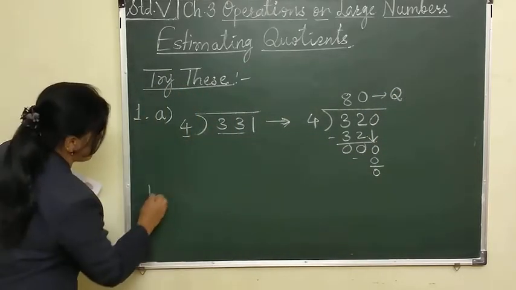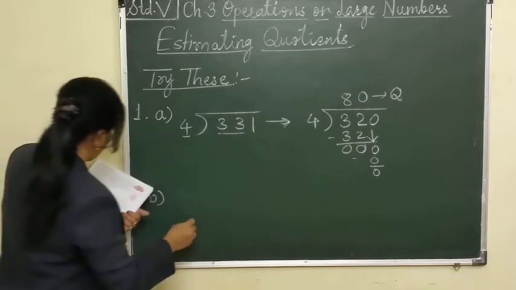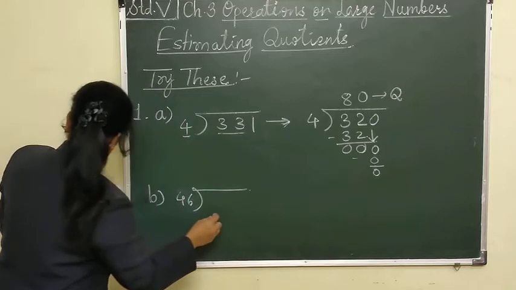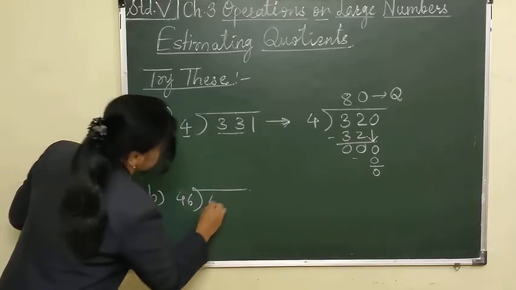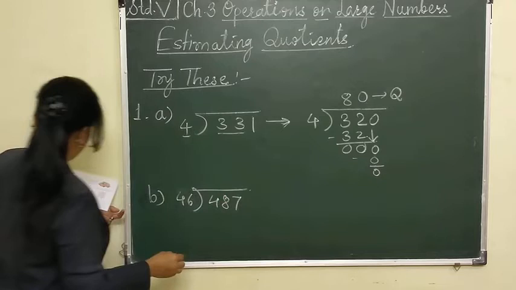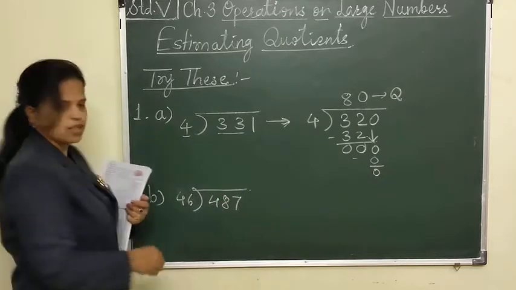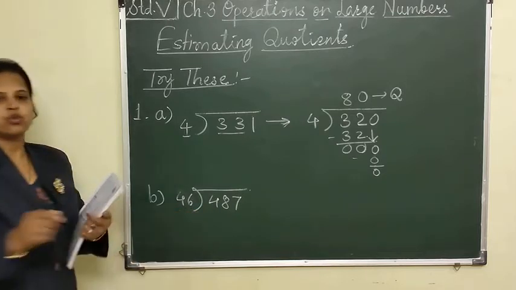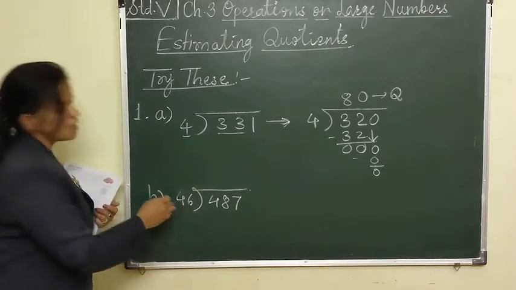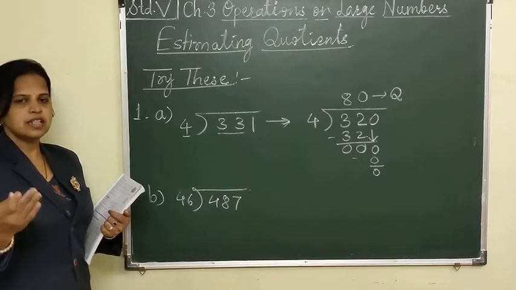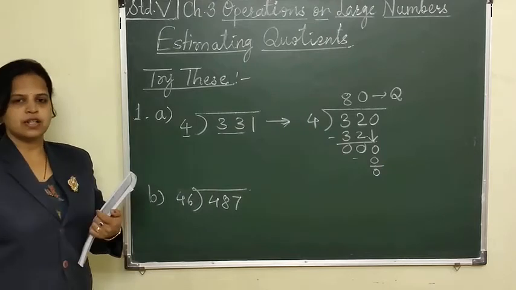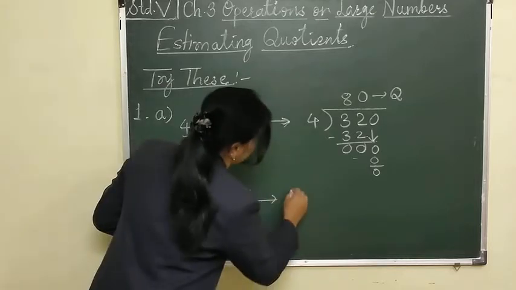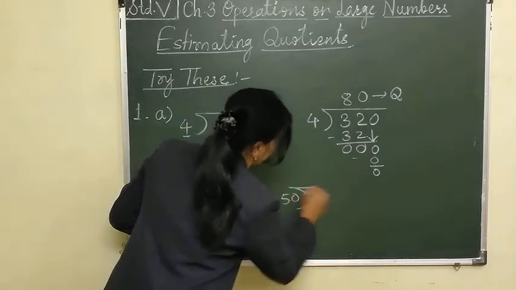Now take one more example, that is B here. 46 is the divisor here. It is 487 divided by 46. Divide this 487 by 46. Both the numbers we have to round off here. Is it easy to make the table of 46 and go? Instead of that, this 46 will be rounded off to 50.